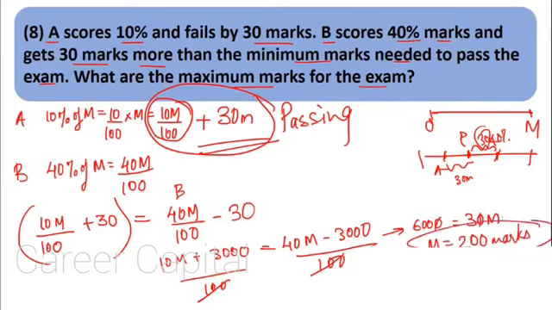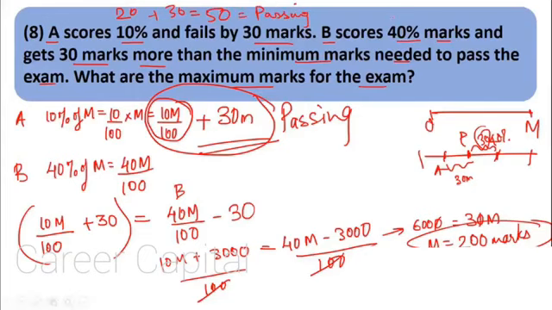Let's check whether we have calculated properly or not. 10% of 200 is what? So A will get 20 marks. He fails by 30 marks. So 20 plus 30 is 50. So 50 is the passing marks, right? As per A's condition.